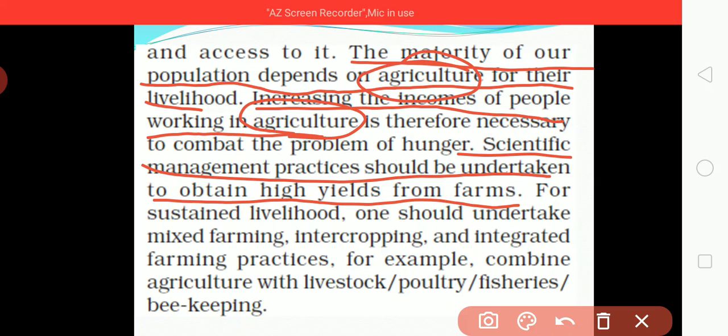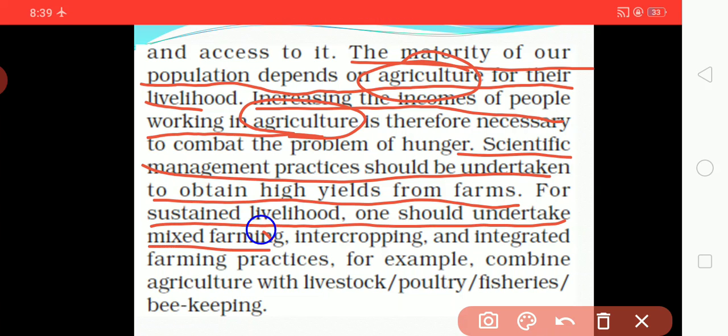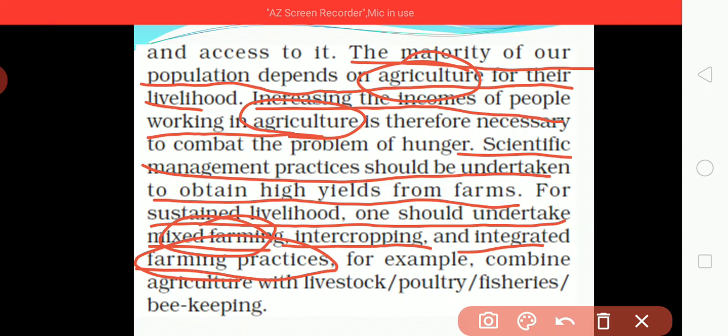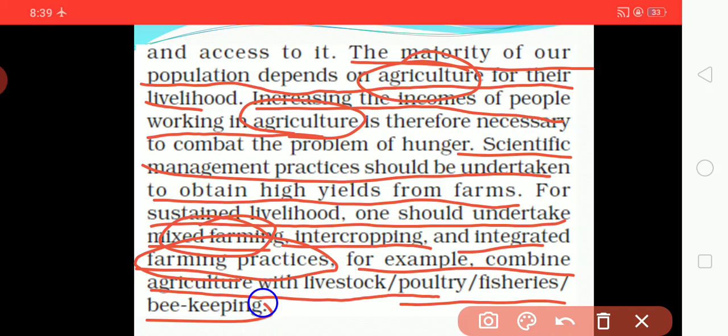For sustained livelihood, one should undertake mixed farming. A farmer should do mixed farming, intercropping, as well as integrated farming practices. All these are the major farming methods through which a farmer will get a proper amount of yield. For example, combine agriculture with livestock, poultry, fisheries and beekeeping.